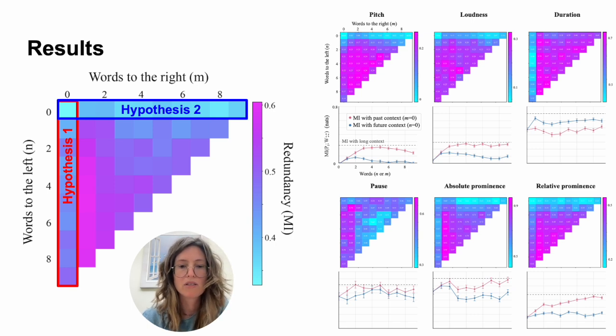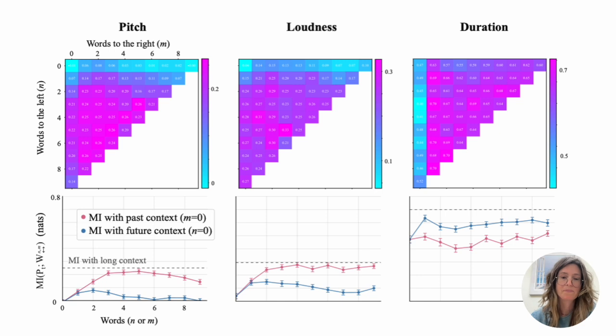So let's look at each feature a little bit more closely. You can see here that, for example, for pitch of a word, our hypothesis seemed to be confirmed. This red line representing the mutual information with past information plateaus around 4 or 5 words, whereas the blue curve representing the mutual information with future context plateaus much earlier, around 1 or 2 words in the future. Same for loudness. For duration, it seems a bit more complex, but still the information with the future plateaus early. With the past, perhaps there is lower MI, but it plateaus a bit later.